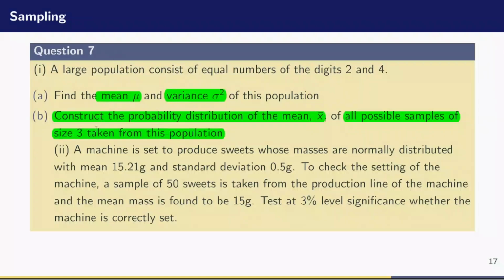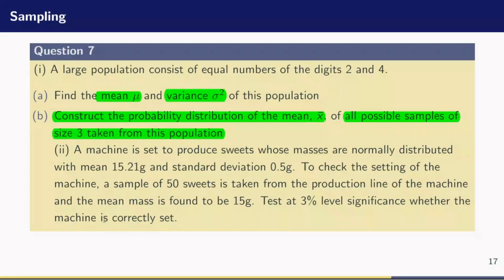Now, the B part, the Roman 2 part of the question is: a machine is said to produce sweets whose masses are normally distributed with mean 15.21 grams and standard deviation 0.5 grams. To check the setting of this machine, a sample of 50 sweets is taken from the production line of the machine, and the mean mass is found to be 15 grams. Test at 3% level of significance whether the machine is set correctly.